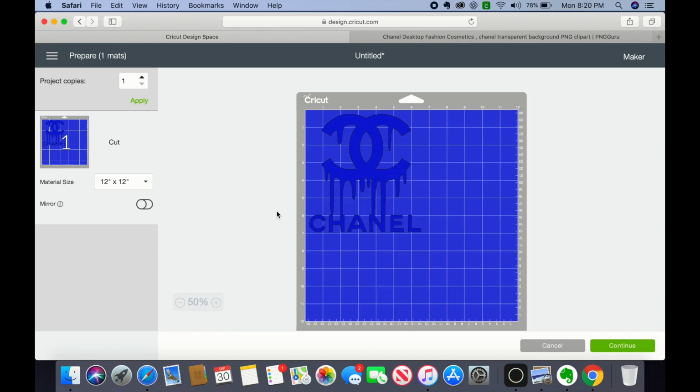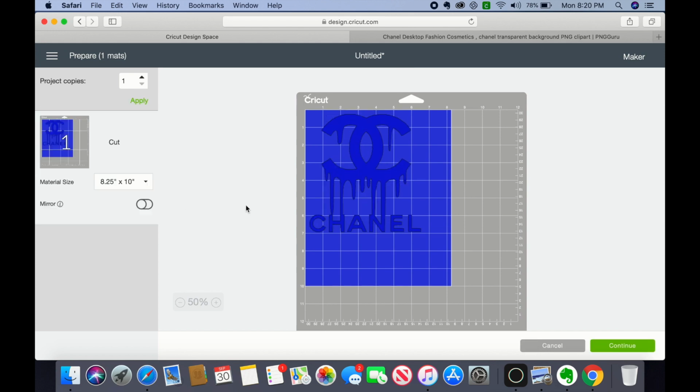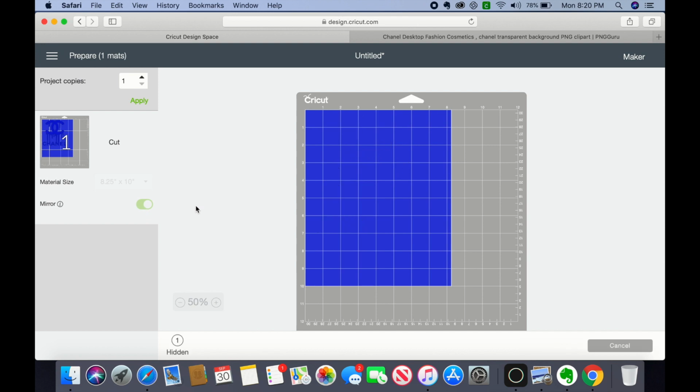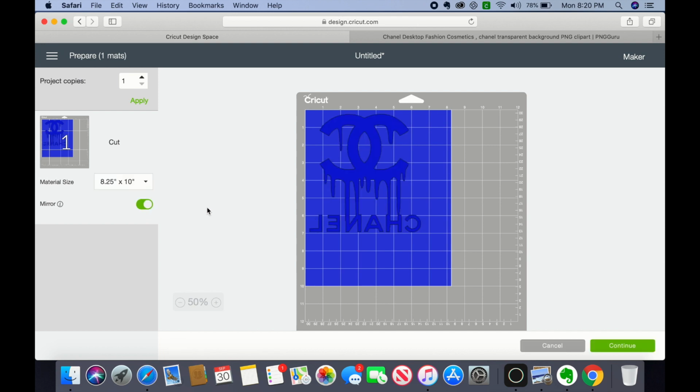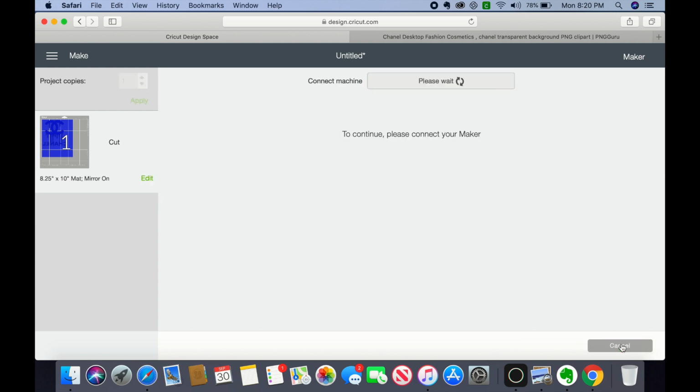I'm going to bring it out so you guys can see it. I always like to adjust my size to save as much of my vinyl or paper that I'm using to print out my heat transfer paper. And I'm going to mirror it so that when it prints out and when I take it off of the paper, when I put it on my shirt, it'll automatically be the right size, like looking at me the right way. So yeah, the next thing is to push continue.